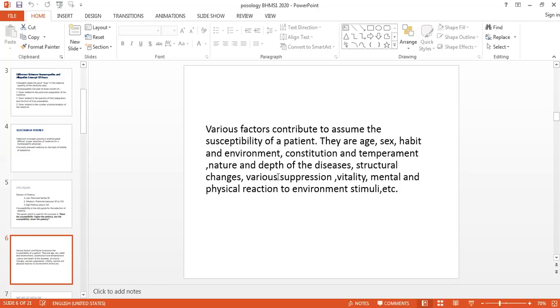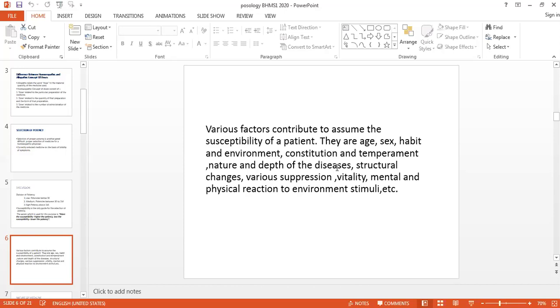Then we will see the nature and depth of the diseases. The diseases, we know, are of two types, acute and chronic. The word disease is made of two words, dis-ease. Dis means absent and ease means comfort. So whenever there is an absence of comfort, this is known as disease. So this is of two types, acute and chronic.